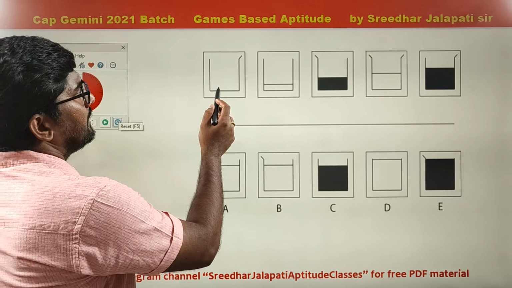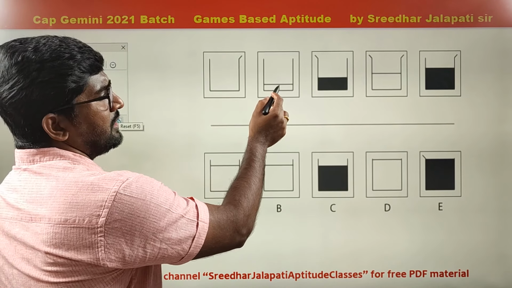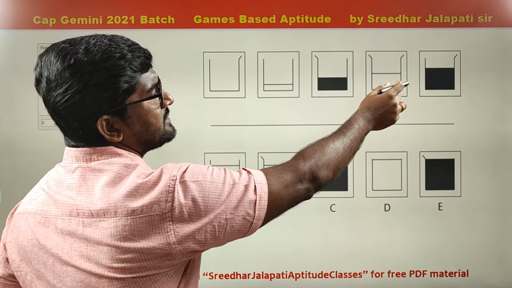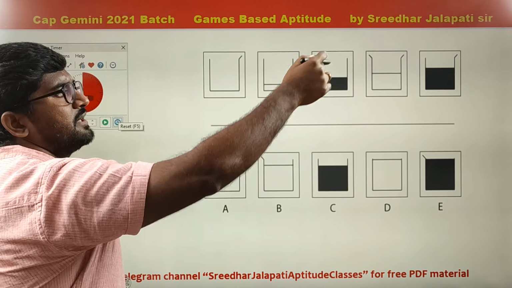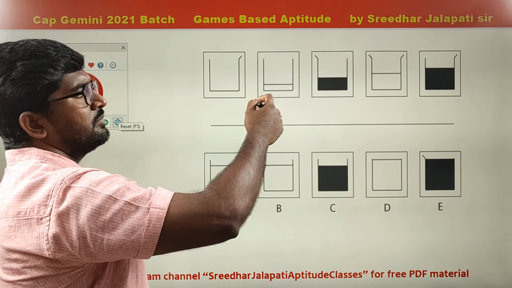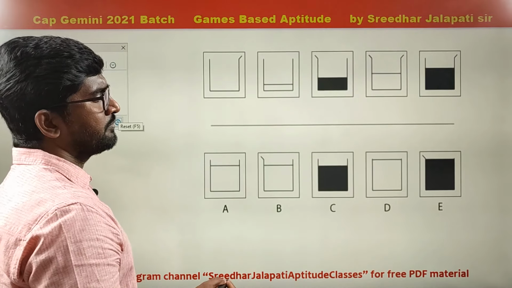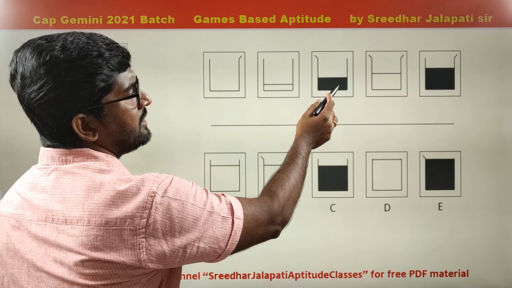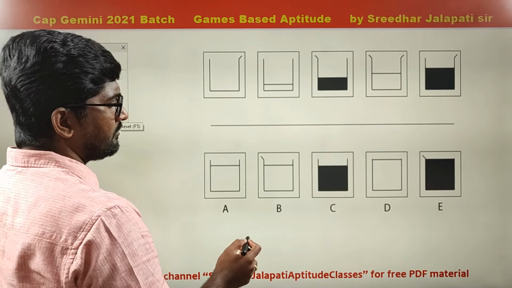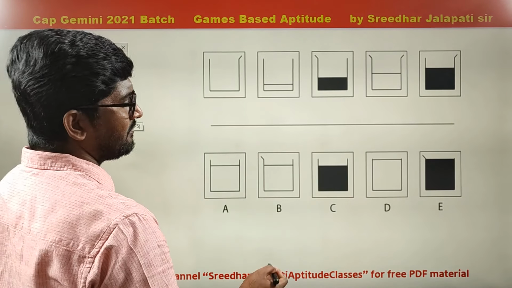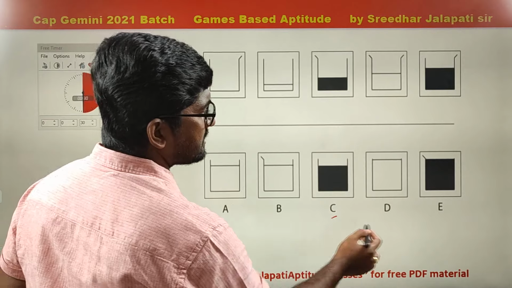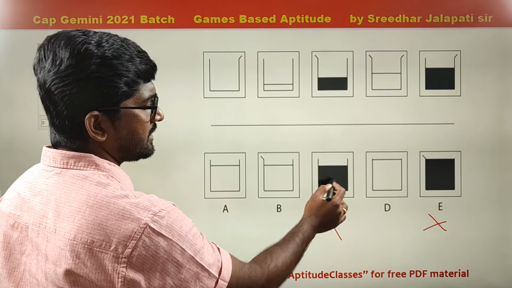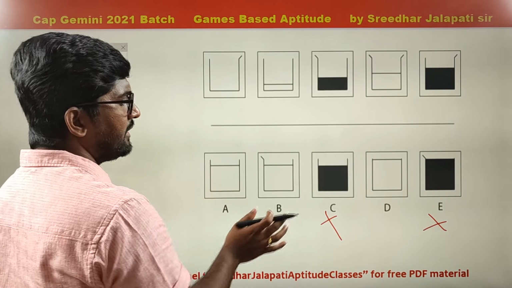Now here, beaker is empty. Water level got increased. Again increased. So further increased. So water level is increasing from one figure to the next one. Next here, plane, again shaded, plane, shaded, next should be plane. So water level increased, plane. Increased and plane. So option C and option E eliminated because their water level got shaded.